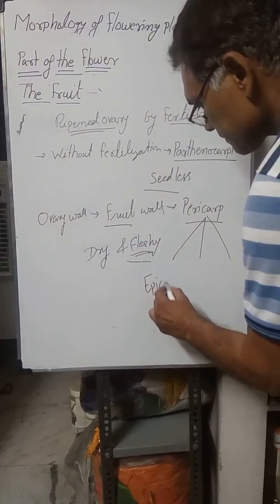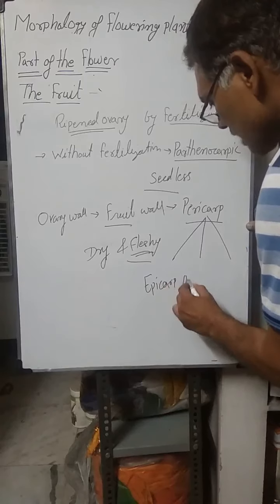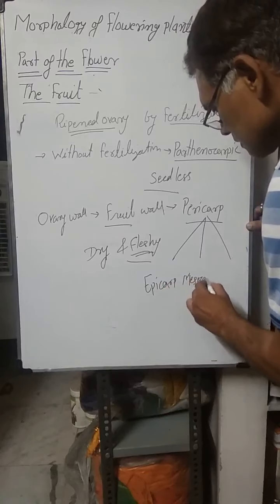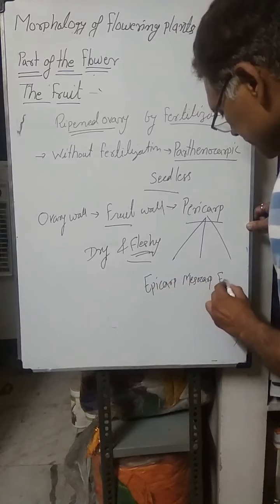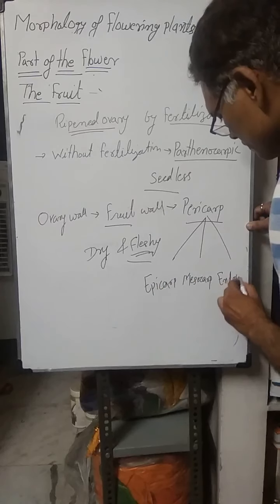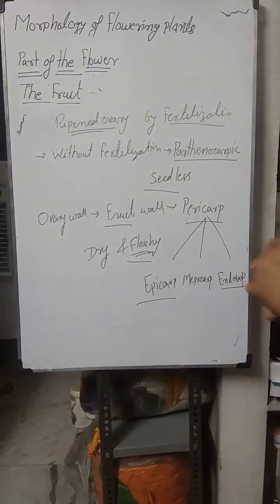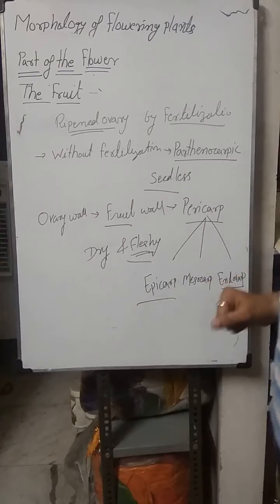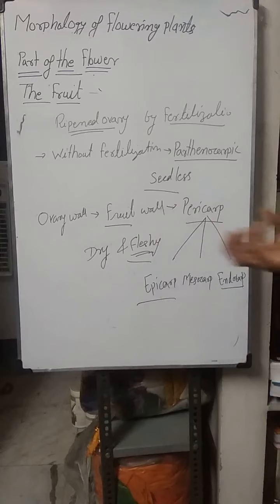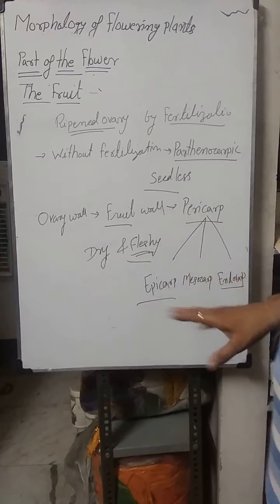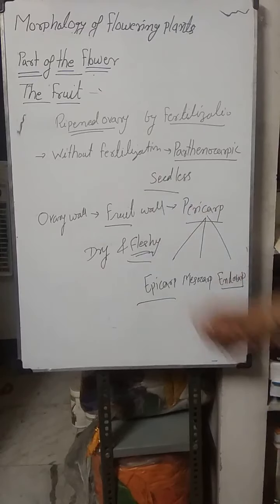epicarp, mesocarp and endocarp. Epicarp is the outermost layer of the fruit wall, mesocarp is the middle layer of the fruit wall, and endocarp is the innermost layer of the fruit wall. If we see in the mango, the outermost green color layer or yellow color layer is the epicarp, the middle fleshy pulpy portion is the mesocarp, and the inner hard or stony layer is the endocarp.